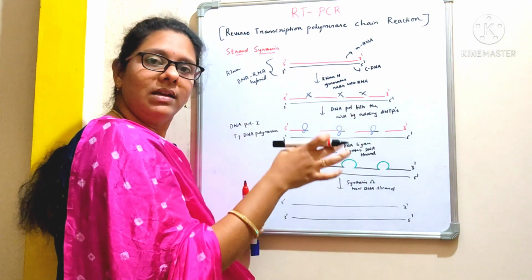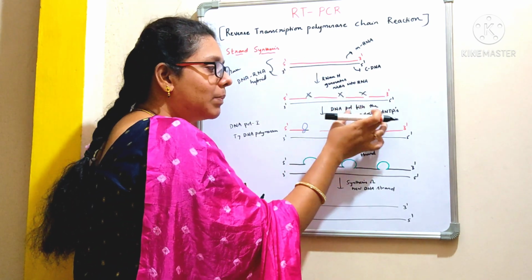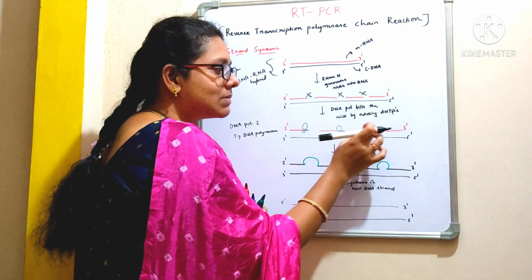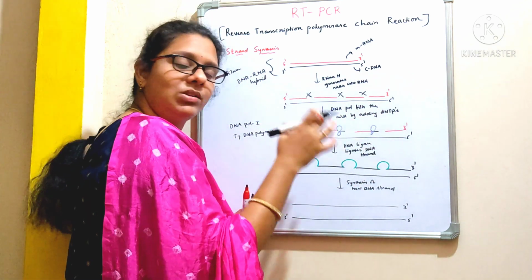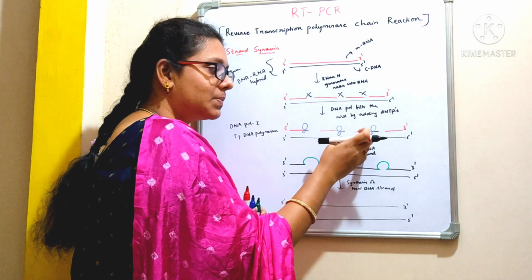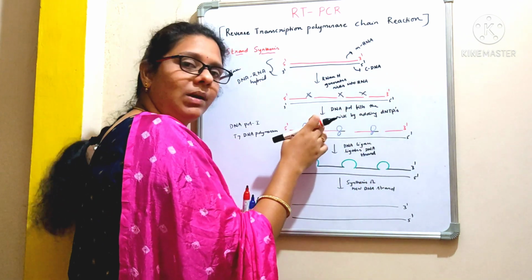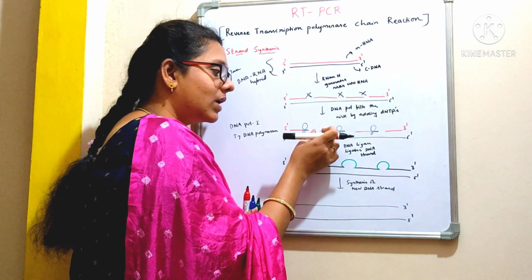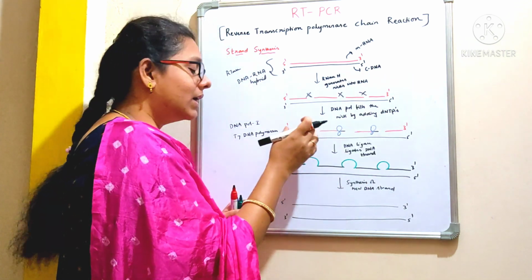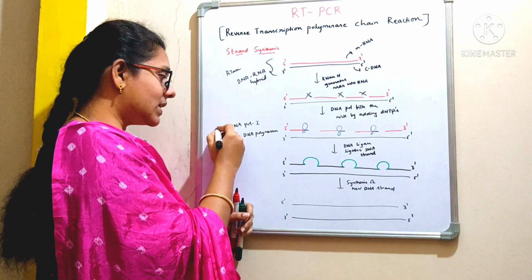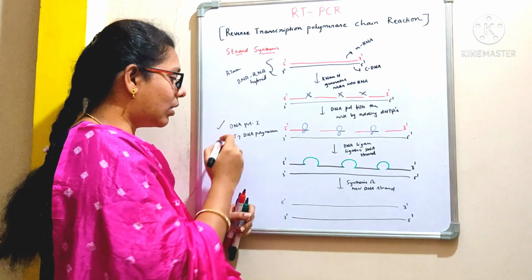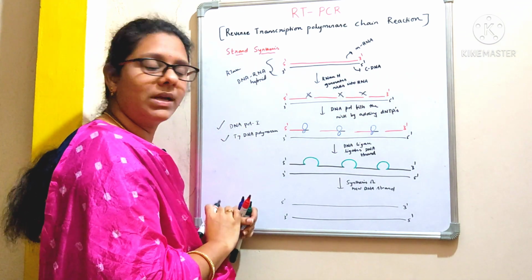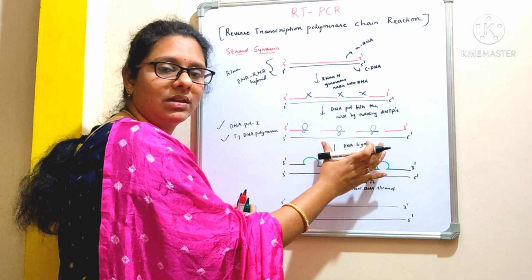Clear? Then in the next step, DNA polymerase will fill these nicks by adding dNTPs. So based on the sequence information that is present over here, DNA polymerase will add one nucleotide after the other and fill these nicks. Here we are going to use either DNA polymerase 1 or T7 DNA polymerase to carry out this reaction.